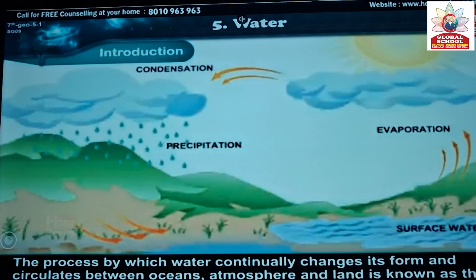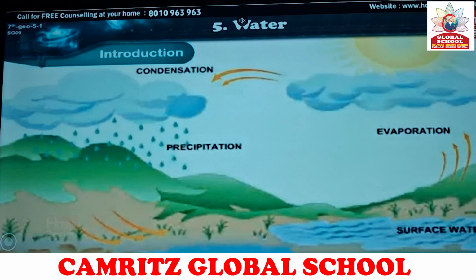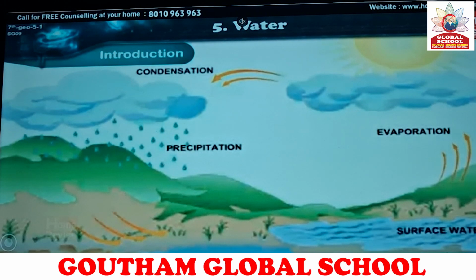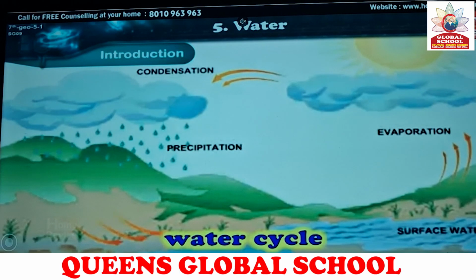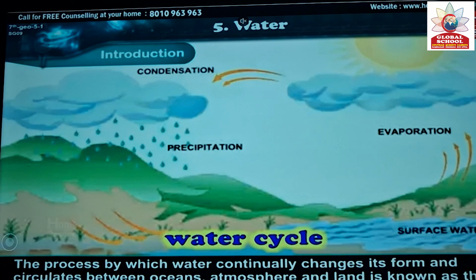The process by which water continually changes its forms and circulates between oceans, atmosphere and land is known as the water cycle. In the water cycle, we will see condensation, precipitation, evaporation and surface water.